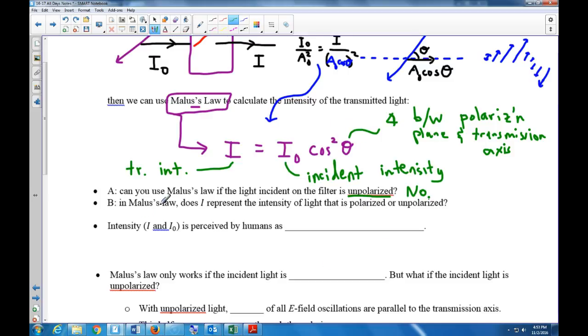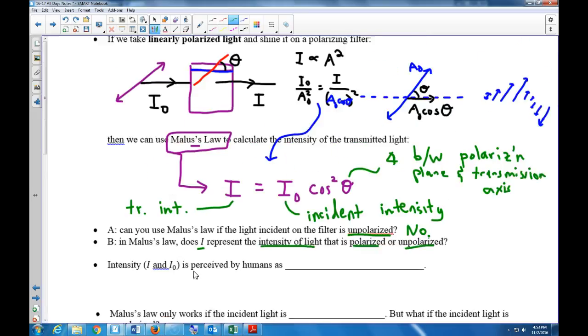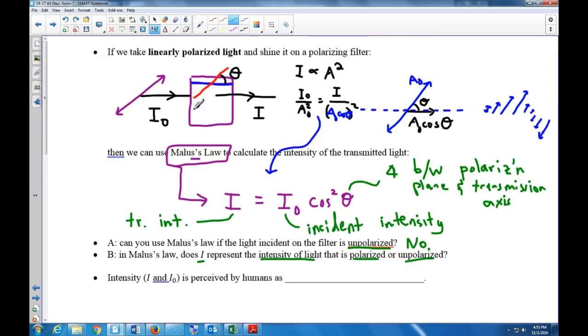Okay. In Malus's law, does I represent the intensity of light which is polarized or unpolarized? Ooh. When we say the intensity I, the transmitted intensity, is that intensity describing light which is polarized or unpolarized? Well, look back at the picture. What do you think? When the light passes through this filter, is it polarized?